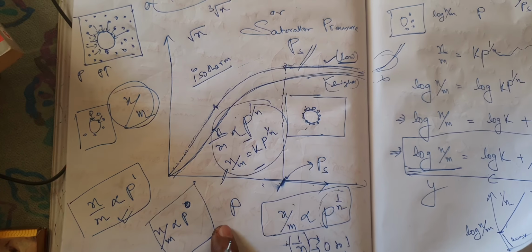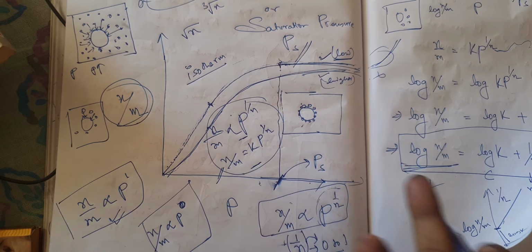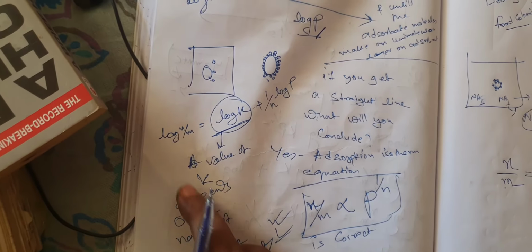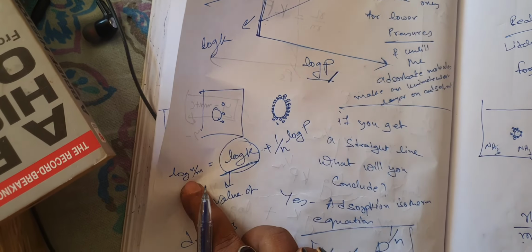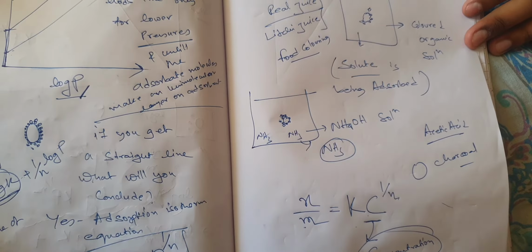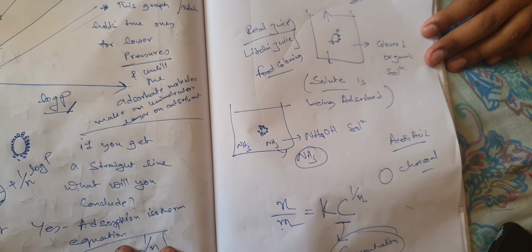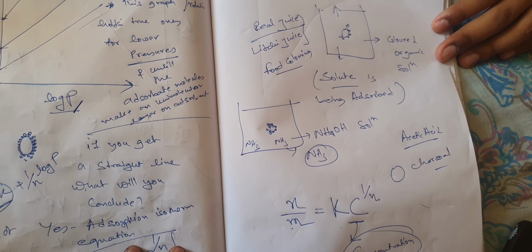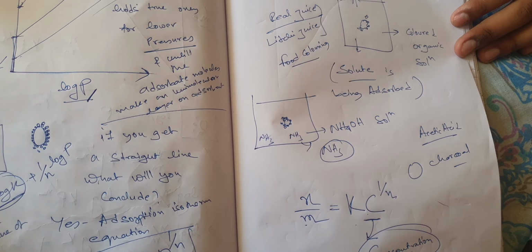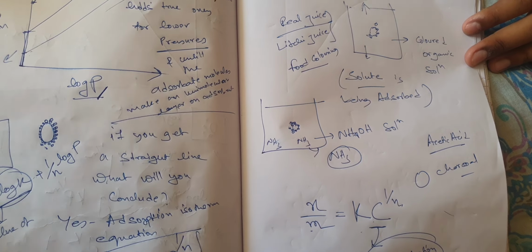Just in place of P you have to put C, and there will be a saturation concentration also. In the log form also, it will just become log x by m equals log k plus 1 by n log C, and not log P. That's all. It's just like pressure. So you should remember that. And yeah, that is all about the adsorption isotherm. Now we will learn about adsorption isobar.